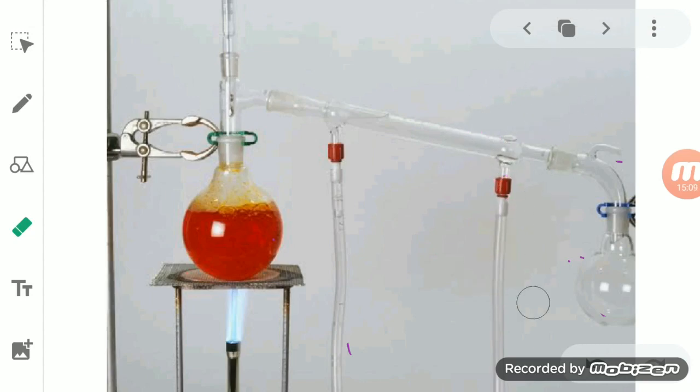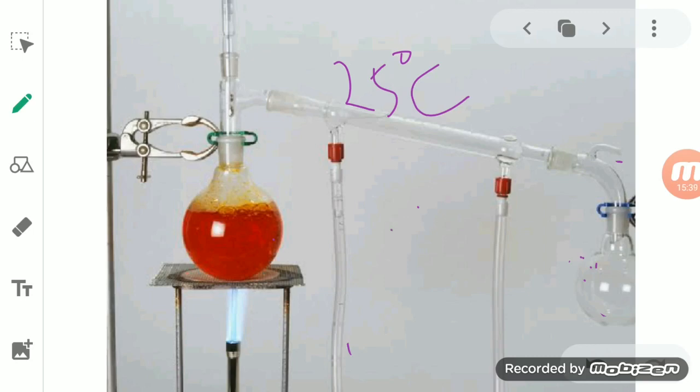Why is this so, student? Because if the difference of the boiling points between the liquids is more than 25 degrees Celsius, when you provide heat, the substance having the lower boiling point will evaporate fast and we can obtain it in another flask.